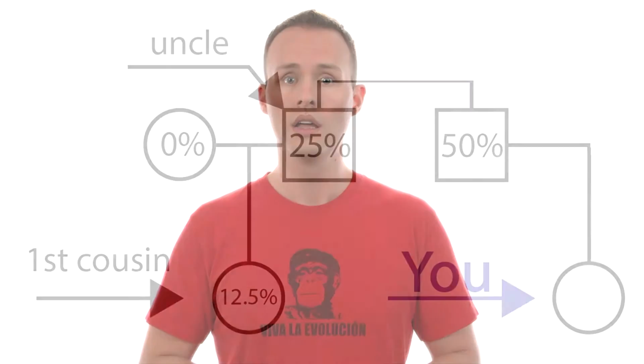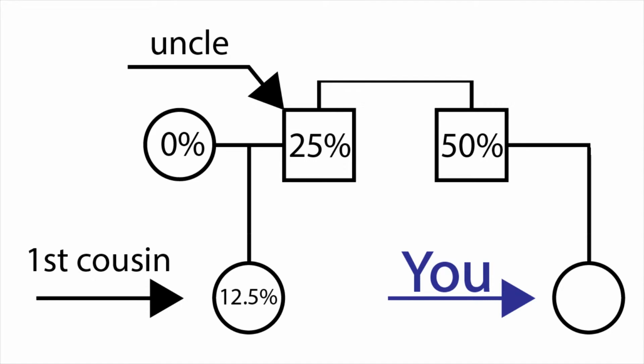Now in the case of your aunt and uncle, there's something similar going on. The full sibling of your parent is related to them 50%. So this means your aunt and uncle are related to your parents 50%. So if you're 50% related to your parent and they're 50% related to your parent, that's 50% of 50%, you're 25% again in this case.